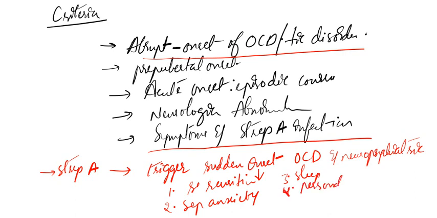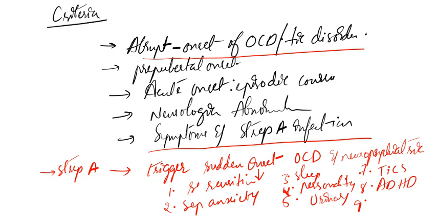Yes, some children are also affected with personality changes. Fifth one is urinary frequency, increase in urinary frequency, or enuresis also can be seen. Then tics or abnormal movements, as well as irritability or aggression, and inability to concentrate, or you can also define it like ADHD, attention deficit hyperactivity disorder. What is the drug of choice for ADHD? Methylphenidate. Please remember.